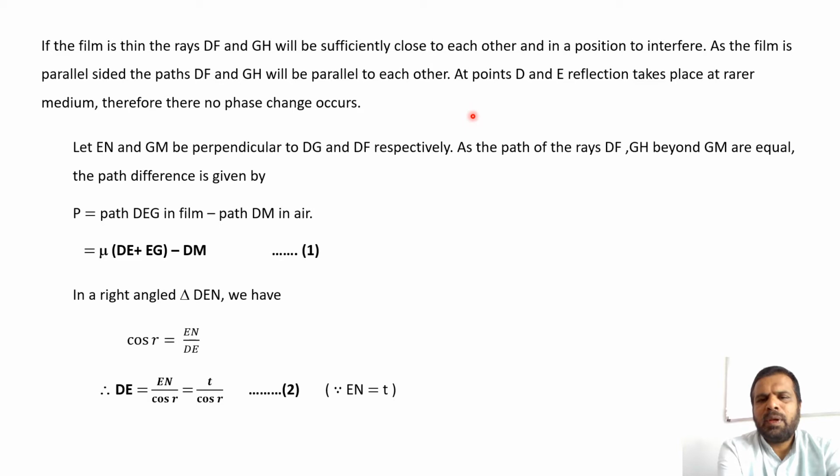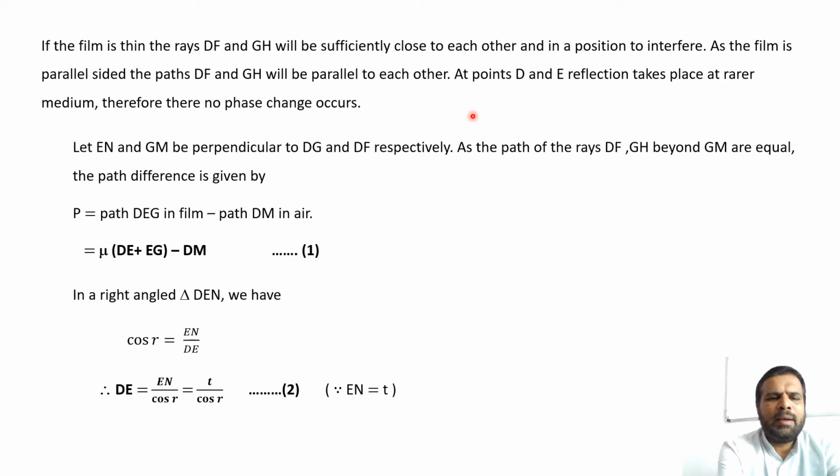As the paths of the rays DF and GH beyond GM are equal, the path difference is given by P equal to path DEG in film minus path DM in air. That is equal to mu into bracket DE plus EG minus DM. Call this equation number 1.